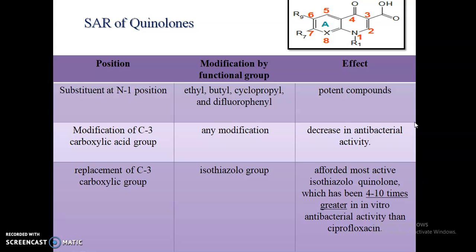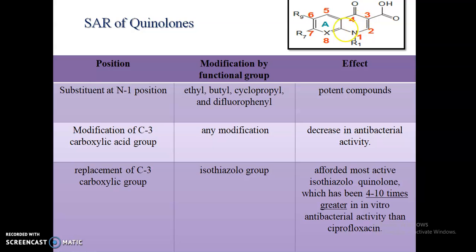Next, we are giving special focus to the SAR of quinolones. In the SAR of quinolones, there is carbon number 1, where there is an N1 substitution group. At carbon number 3, there is a carboxylic group. At carbon number 4, there is an oxo group. Okay, so now let's start our first point.